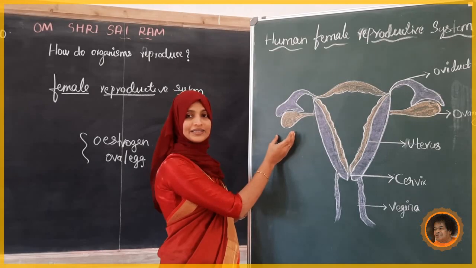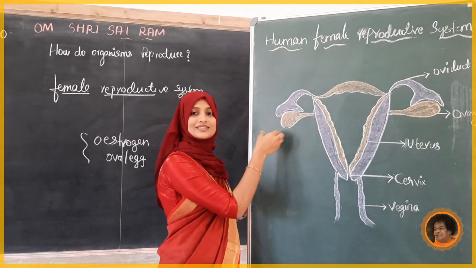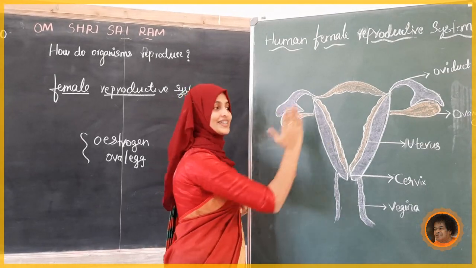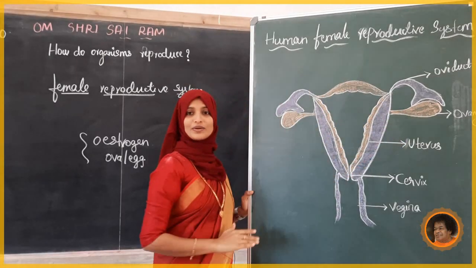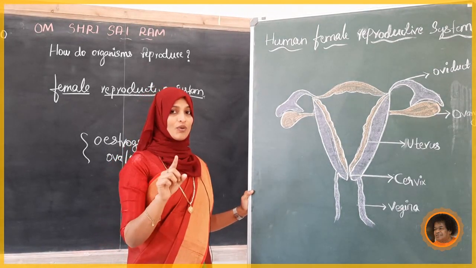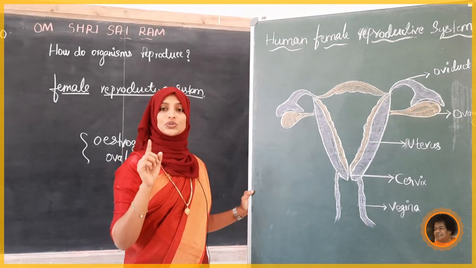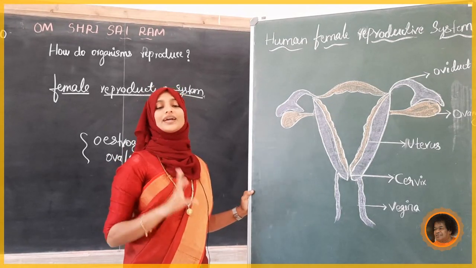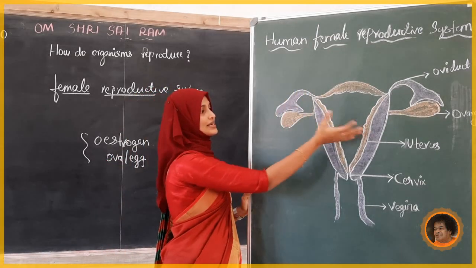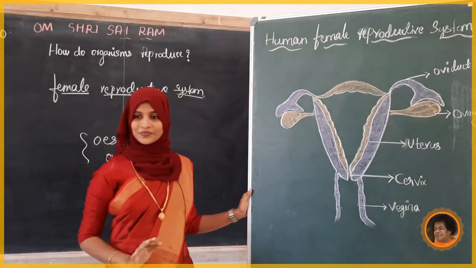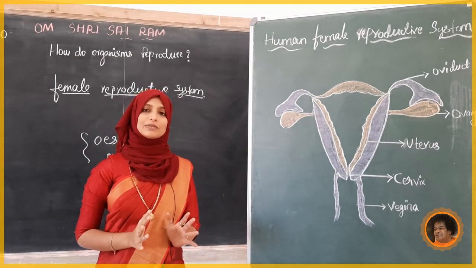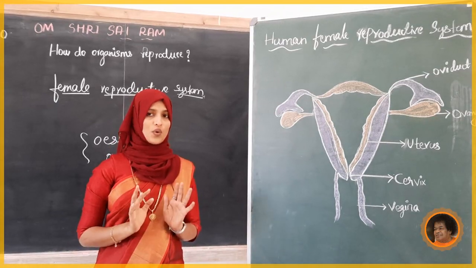In this month the ovary releases one ovum; next month it is at rest, and then it releases one more egg. So it takes 28 days to release one ovum, and then the next 28 days for the next. This is a very important function of the ovary. In the exam they will also ask about the functions of the ovaries.